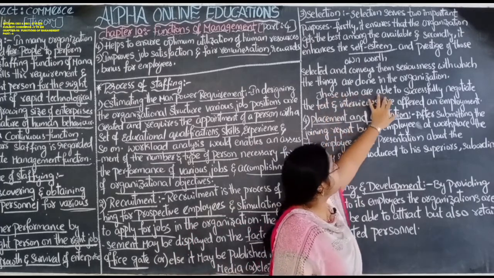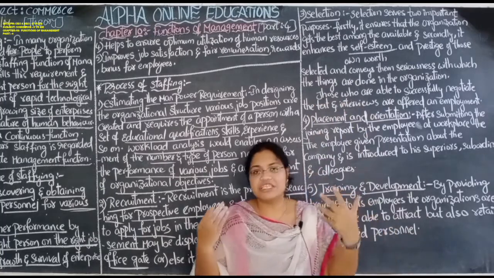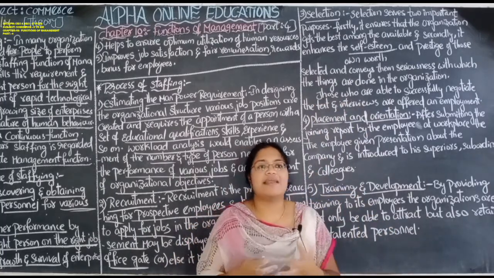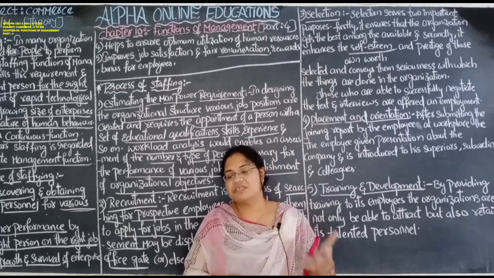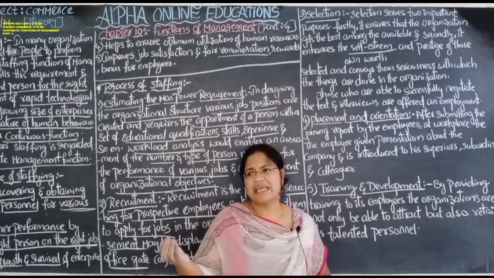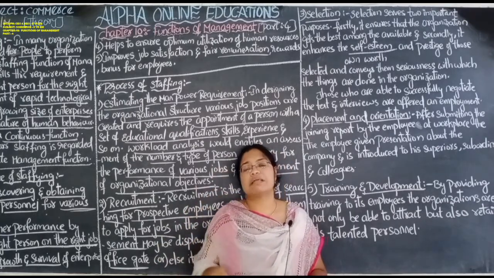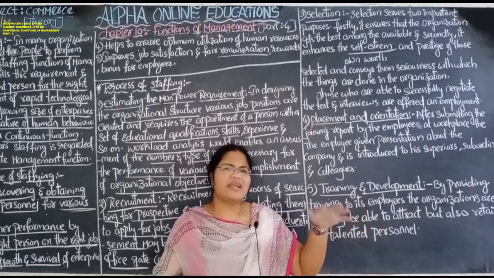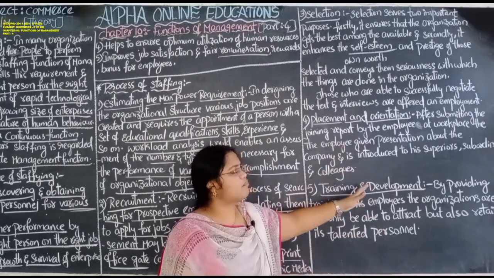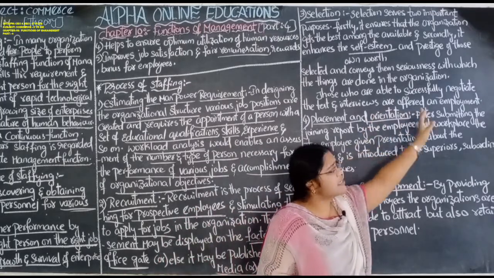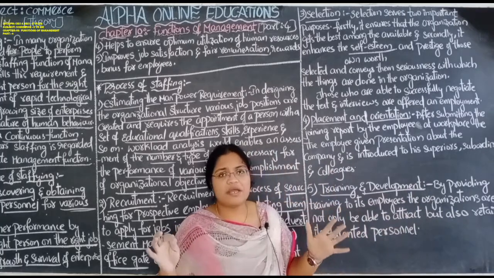Those who are able to successfully negotiate the test and interview, I will conduct a small talent test for them. There is a small interview about their background, or if they have come for an account job, I will ask some questions about accounts, directly or indirectly. Based on those answers, I will select the best one and offer employment. I will appoint them as my employee in my organization.